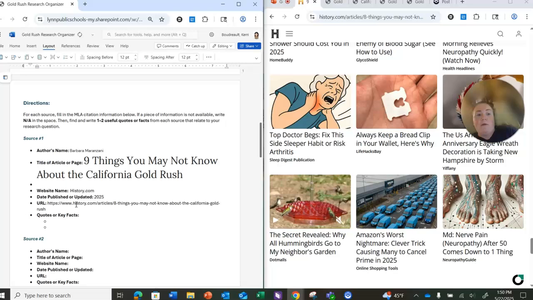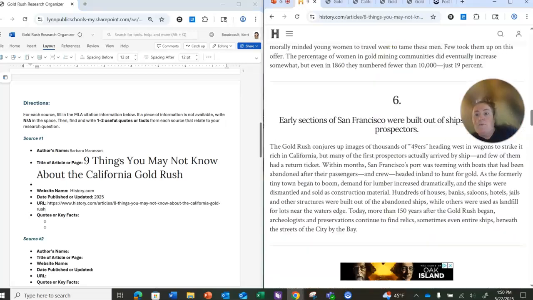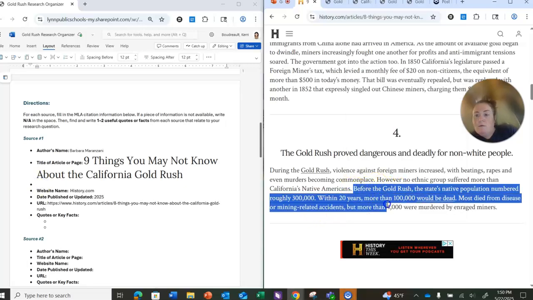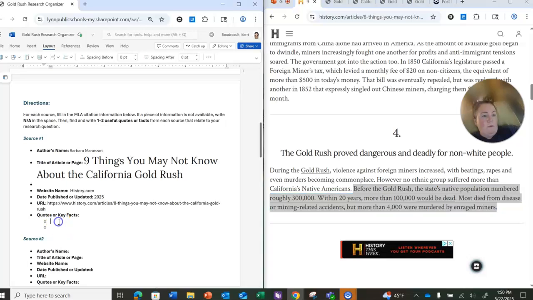And now I'm going to throw my facts in. And I'm going to put the facts that I wanted to use, right? And we said right here, what are a couple quotes I want to use. I really want to use this information about the population going down. So I'm going to grab this quote here, right? Especially how over 4,000 were murdered by enraged people.